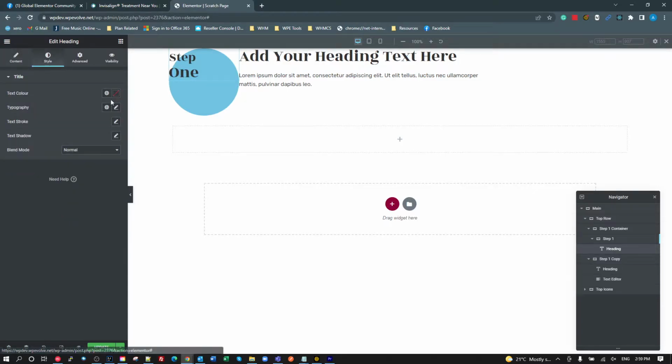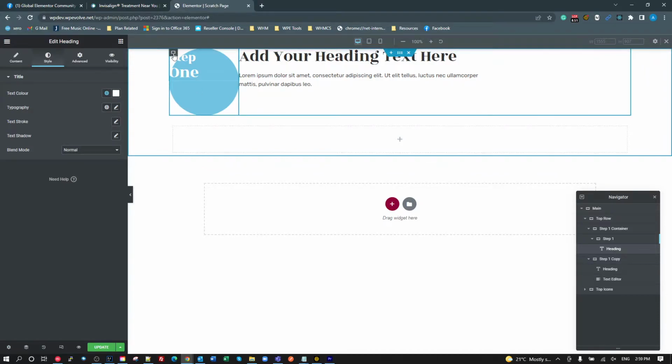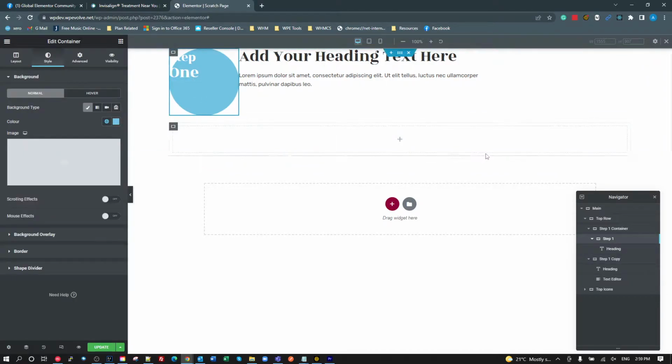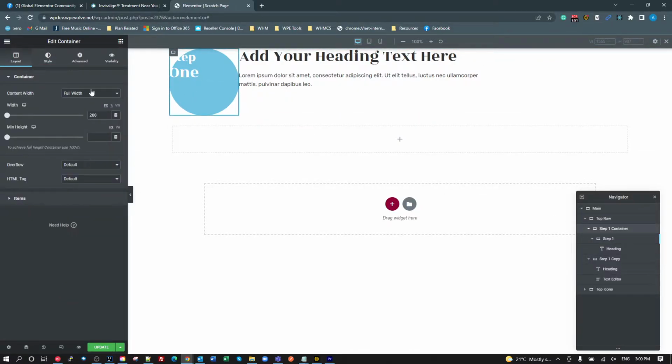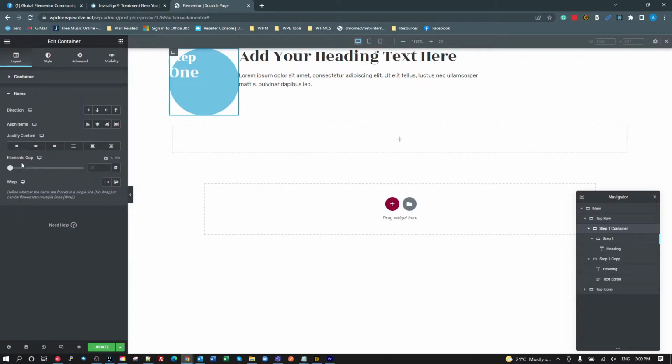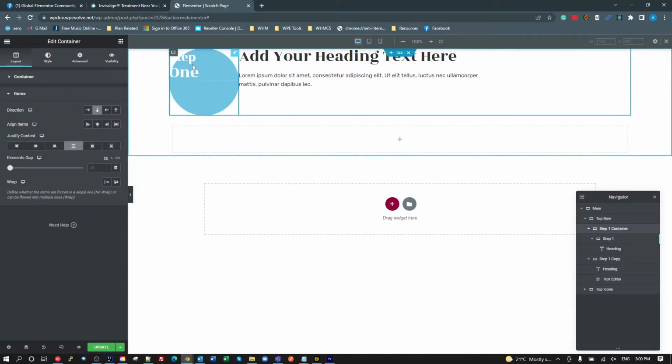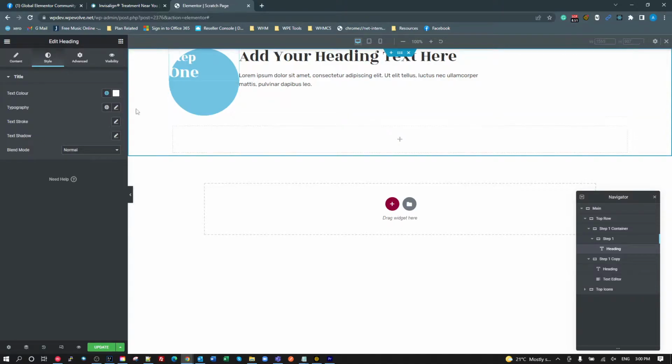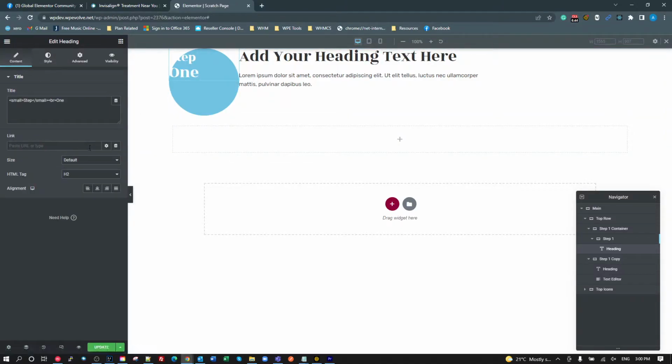We'll give it some style. We'll use a text color of white. Now, what I want to do is make this centered inside that container. So we go to the parent container, which is the step 1 container, and this is where we go into our item settings and find what works for us. If we set the space between, or space around, or space evenly, it's not going to work. Let's change it to a column. Maybe a row. No, it's not working. Why is it not working?